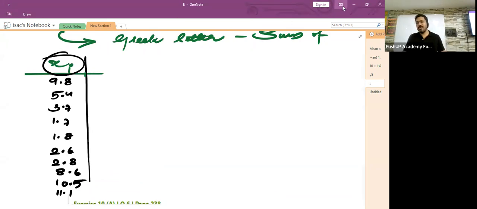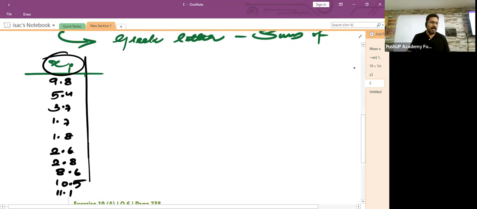Did you notice what I wrote as the heading of this column? Xi. You know what is the meaning of Xi? Xi means all the set of observations, I mean all the observations given to you in this question.